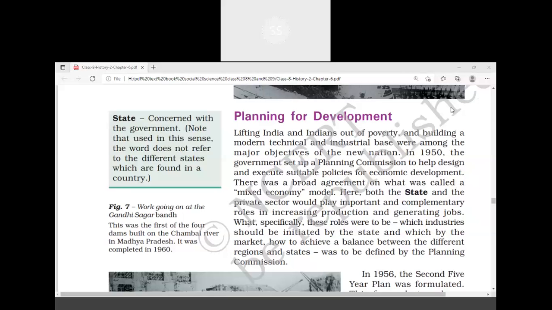When India got independence, we were not a developed country. It was very beautifully explained by Dadabhai Naoroji. He compared India to a rich milking cow. When the British entered India, it was a very prosperous, rich country.